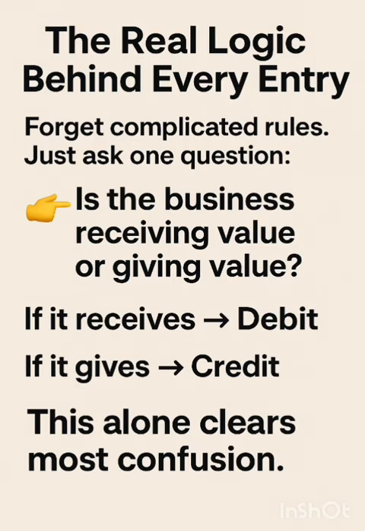The real logic behind every entry. Forget complicated rules. Just ask one question: is the business receiving value or giving value? If it receives, then debit it. If it gives, then credit it. This alone clears most confusion.